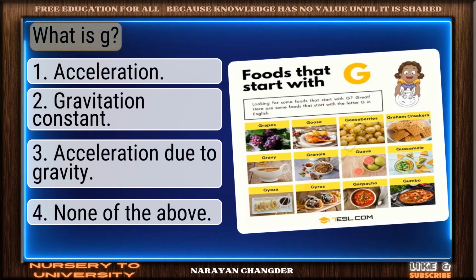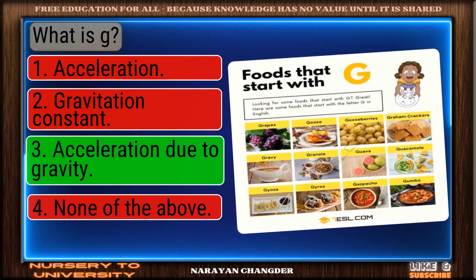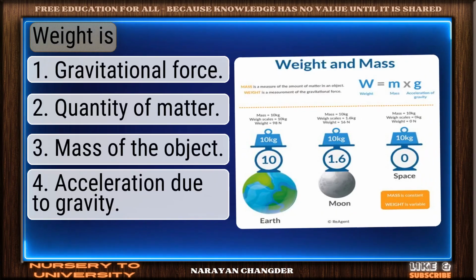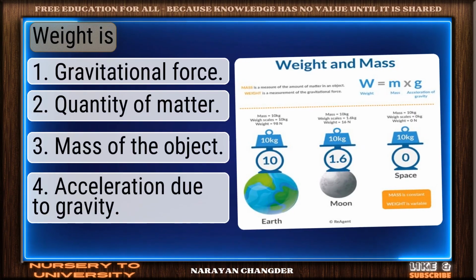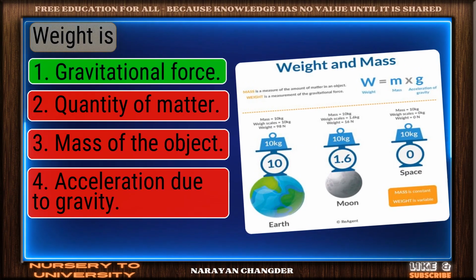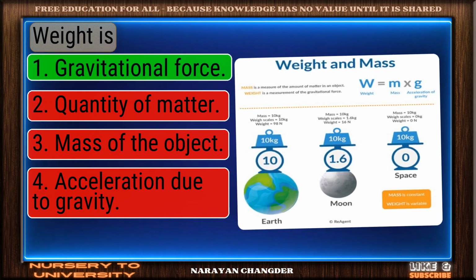Question number 102. What is g? Right choice. Acceleration due to gravity is the best answer. Question number 103. Weight is. Correct response. Gravitational force is the most accurate answer.